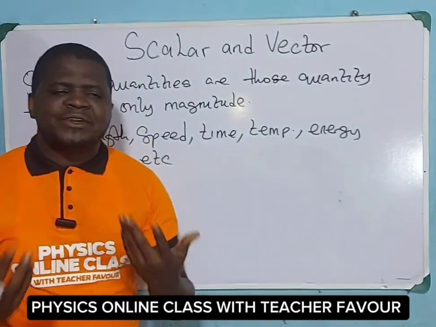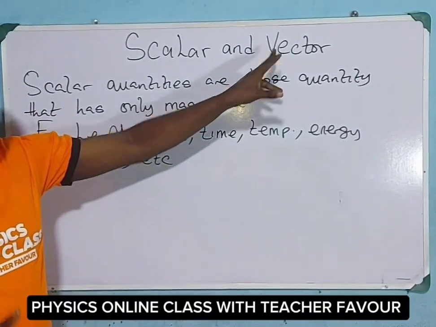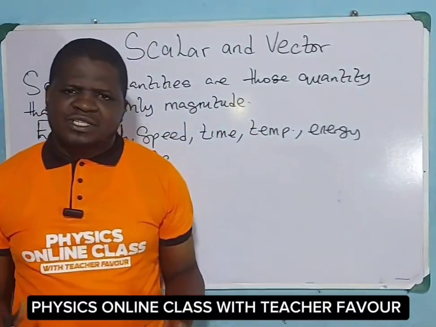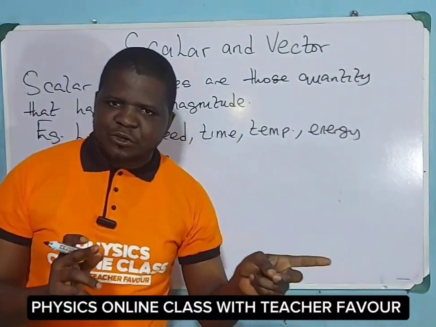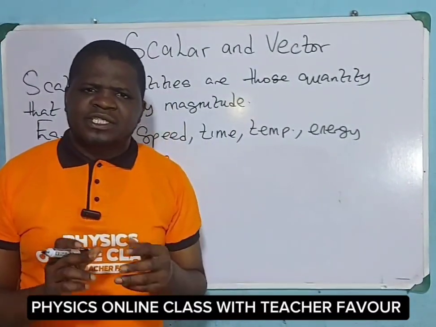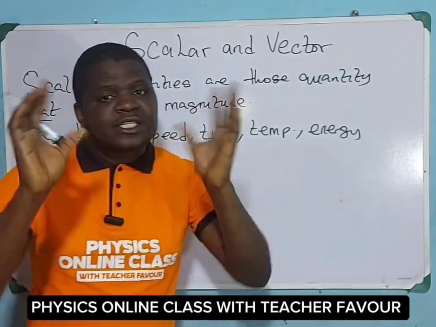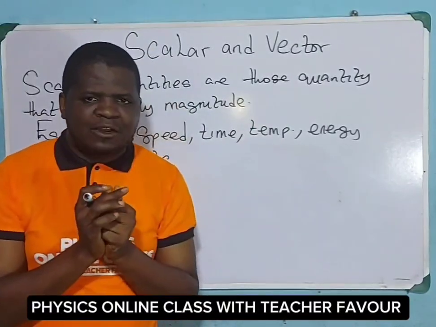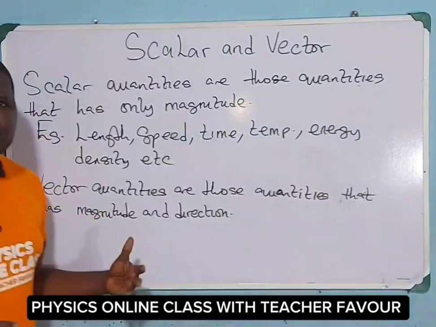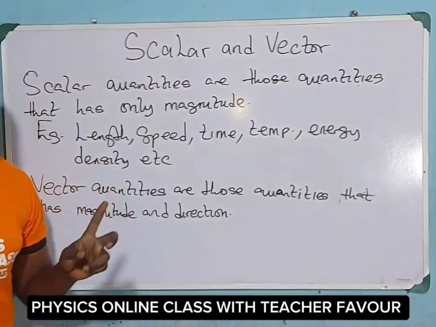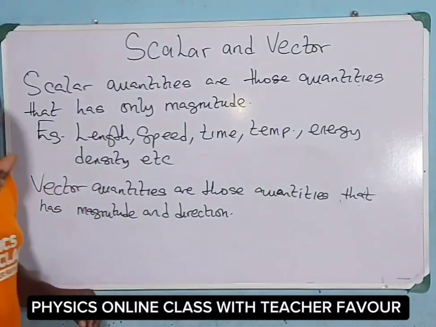On the other hand, there are some physical quantities that have both magnitude and direction, and such physical quantities are known as vector quantities. Therefore, we can say that vector quantities are those quantities that have magnitude and direction. So in considering vector quantities, we take cognizance of its magnitude, that is its numerical value. We also take cognizance of its what? Direction. So vector quantities are those quantities that have magnitude and direction.